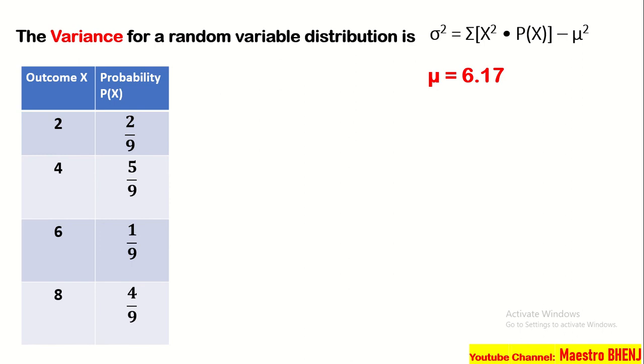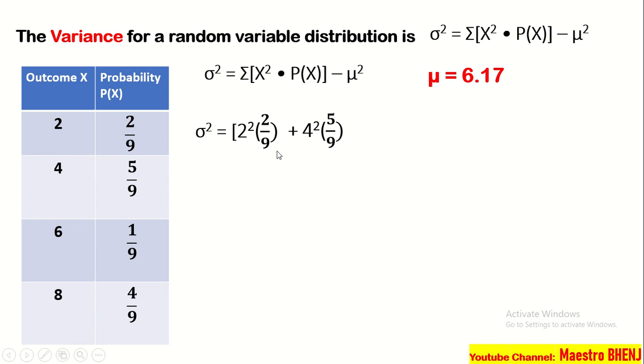Okay, kung matatandaan natin sa pagko-compute natin ng mean, ito yung nakuha natin, which is 6.17. Again, our formula sa pagkuha ng variance, ito po siya. And then we have to substitute. Variance is equal to, kunin natin yung unang x sub 1, which is 2. Ngayon, according sa formula, i-squared daw natin siya. So, 2 squared. Tapos, multiply natin siya sa kanyang probability or the P of x, which is 2 over 9. And then, plus 4 squared, i-squared natin siya.